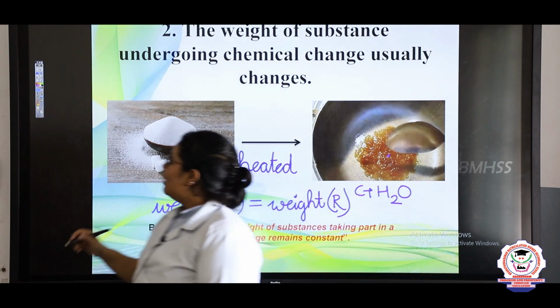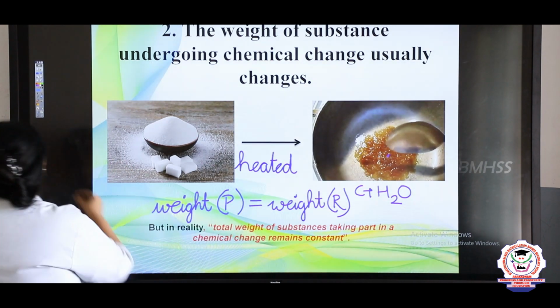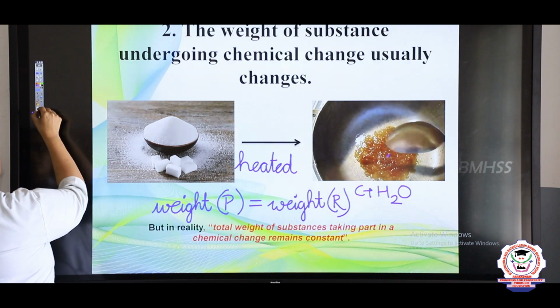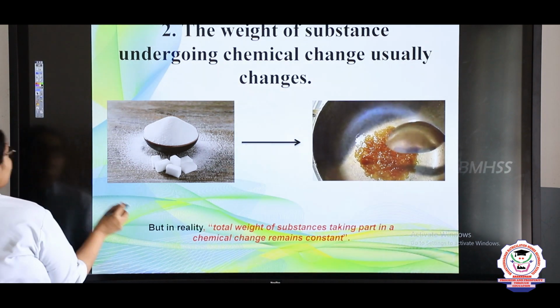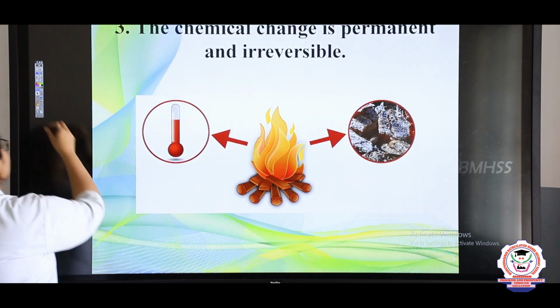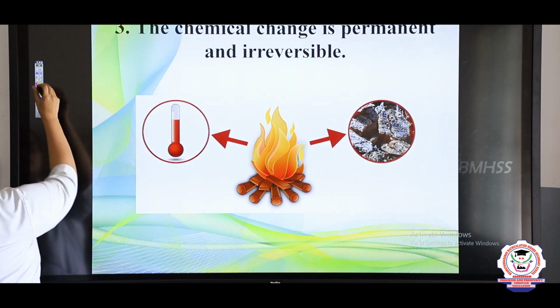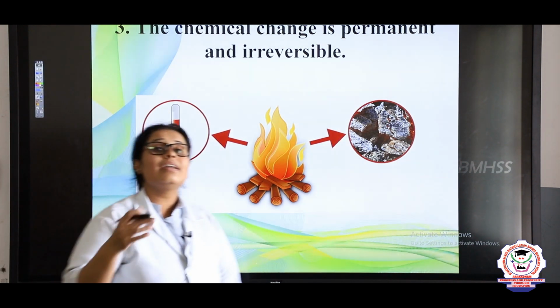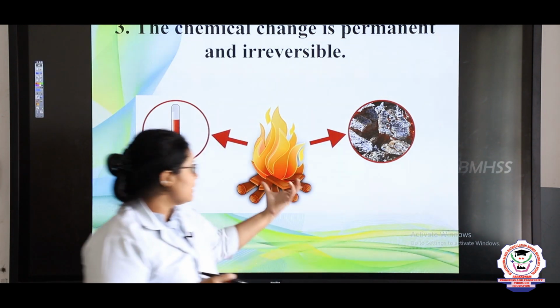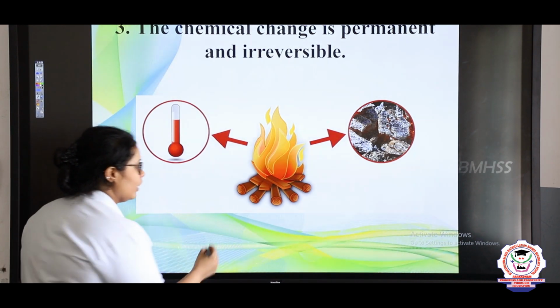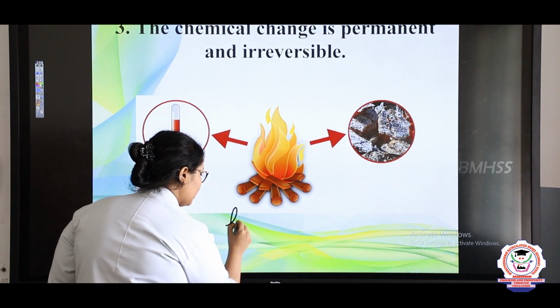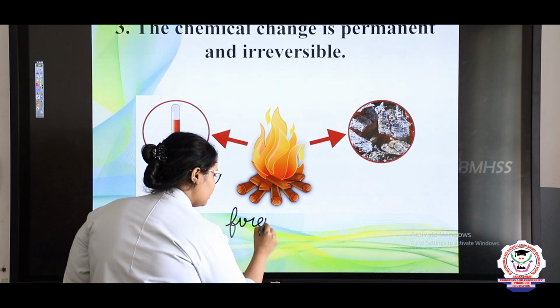Very good. Now let's come to the third property. In the third property, what we are going to discuss is that a chemical change is always permanent and irreversible. So here you can see in the diagram, what is this? This is firewood.